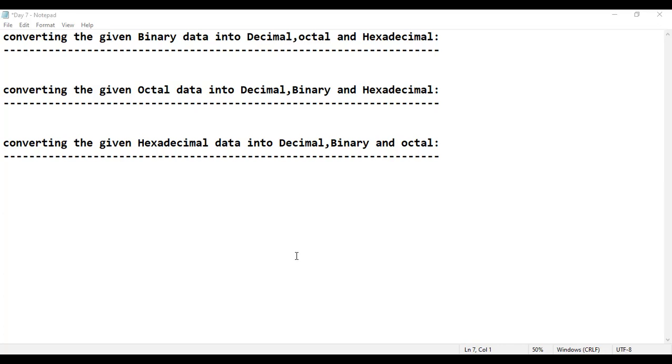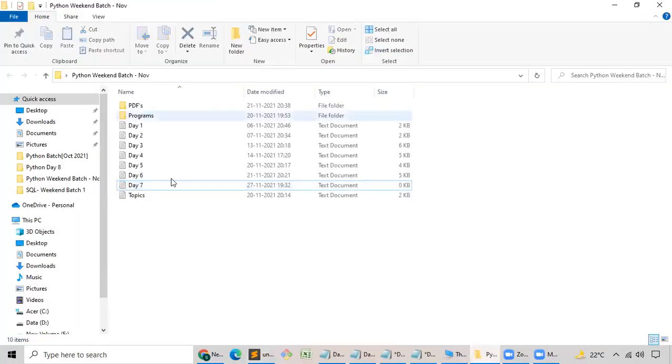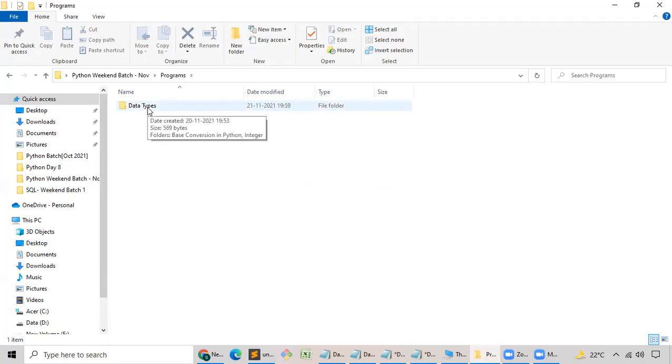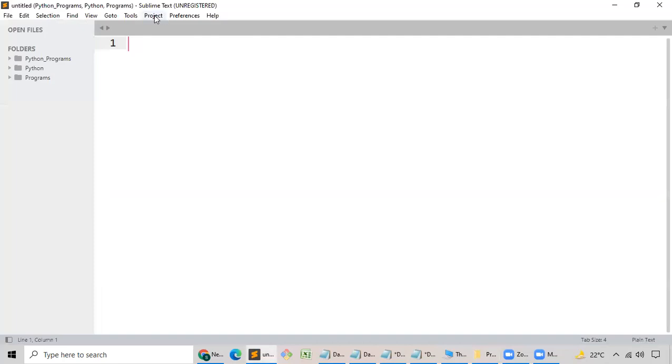Inside this Sublime text, I don't know where I have created that. Yes, have I created a separate folder for your batch? Please do respond. Have I created a separate folder for your batch? Yes or no? Okay, I think programs, data types. I'll just do one thing. I'll just open data types, base conversion in Python. That's what I'm explaining. Let me just okay, base conversion. Go back to Sublime text project.